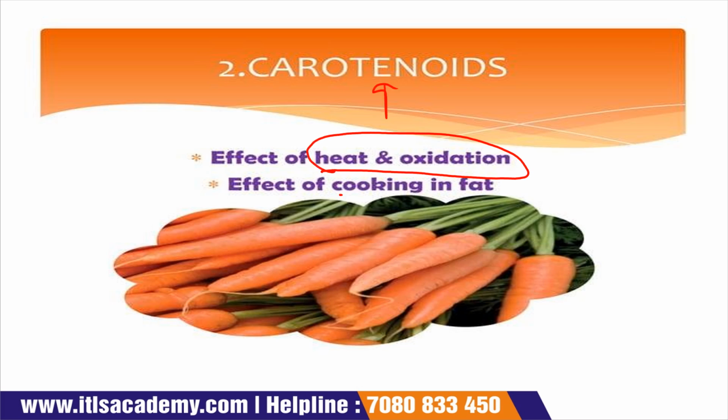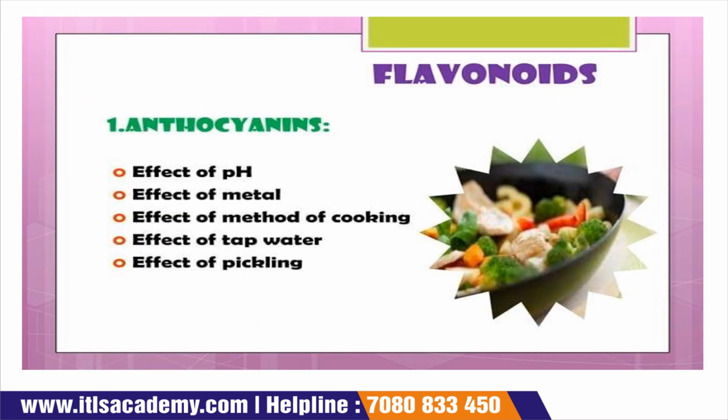Now carotenoids. When we heat or oxidize carotenoids, there is a decrease in them. And when we cook the vegetable in fat, the amount of carotenoids decreases.